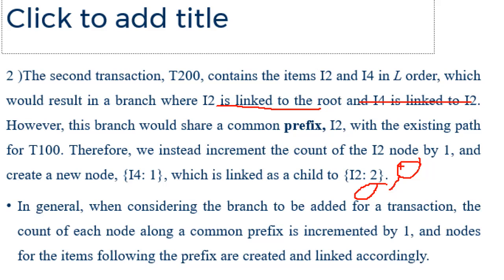Okay, if it's 1, then it will be 2. I'm attaching another child in here, which is using a path. So this node will be incremented by 1, and this will be incremented by 1. In this manner, we have to proceed.